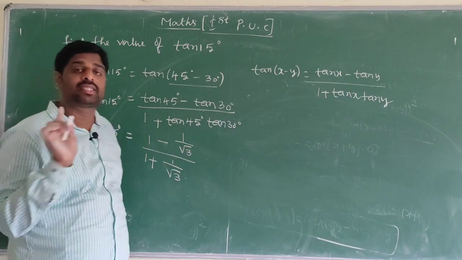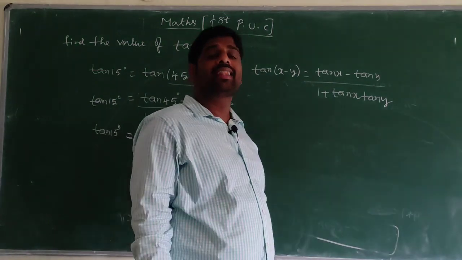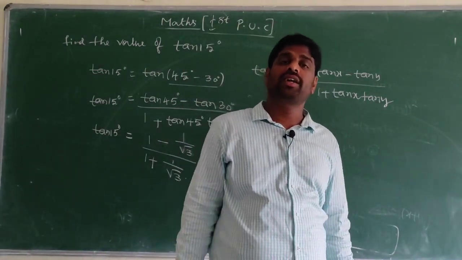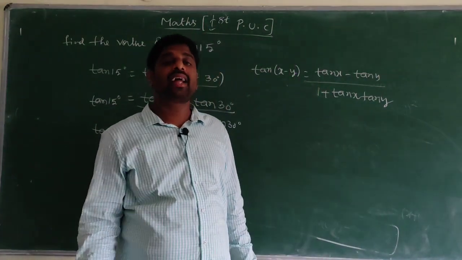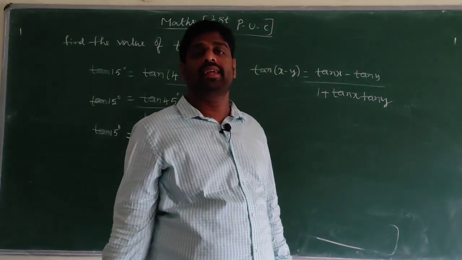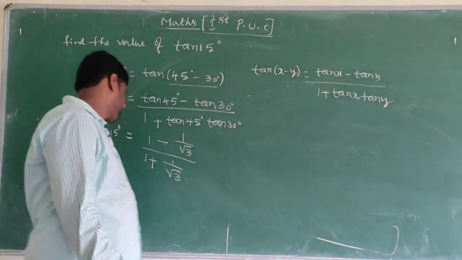Tan 0 is 0, tan 30 degree is 1 by root 3, tan 45 degree is 1, tan 60 degree is root 3, tan 90 degree is not defined.